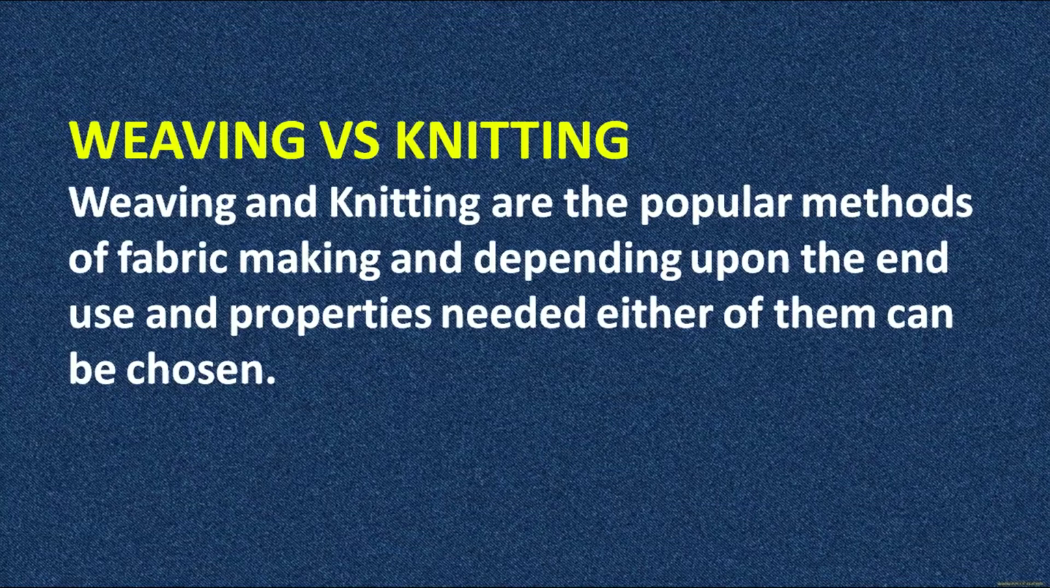Now, let us discuss what is the difference between weaving and knitting. These are the two main processes of construction of fabric that are widely used, and they are most popular and most appreciated. So, what is the difference? When do we have to use a weaving process and when do we have to use a knitting process, and what are the properties of the woven article and the knitted article? Weaving and knitting are the popular methods of fabric making, and depending upon the end use and properties, either of them can be chosen.